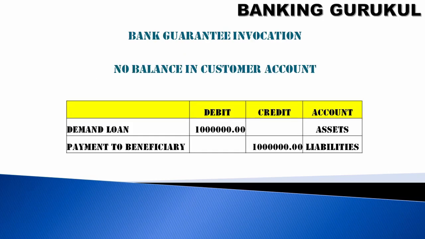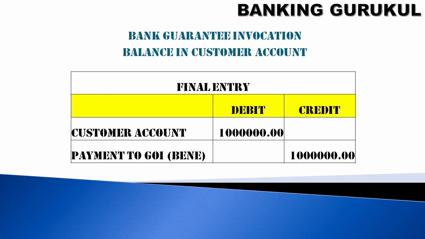What is the accounting entry posted? If the balance is there in the customer account, then it is okay. Otherwise, a demand loan will be created and the loan account will be debited and it will be paid to the beneficiary. In case balance is there, the customer account will be debited and it will be paid to the beneficiary.